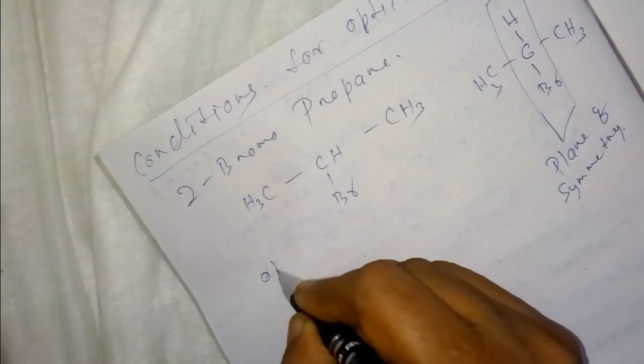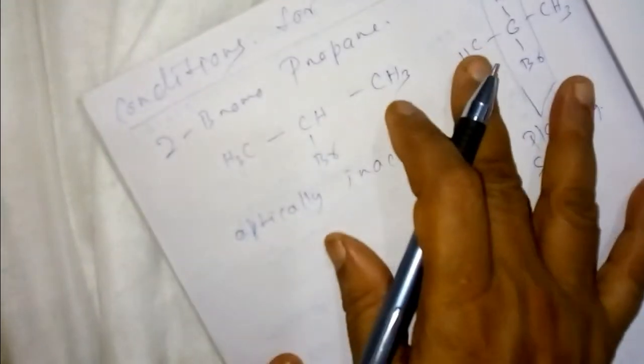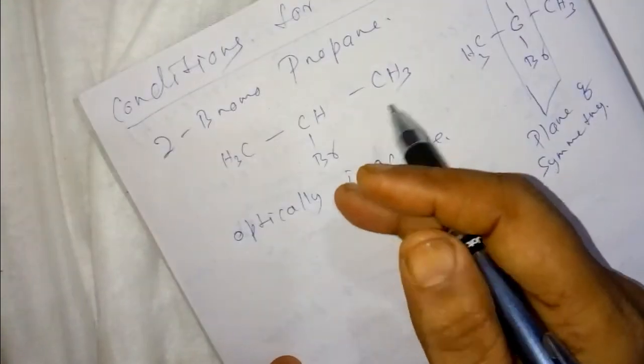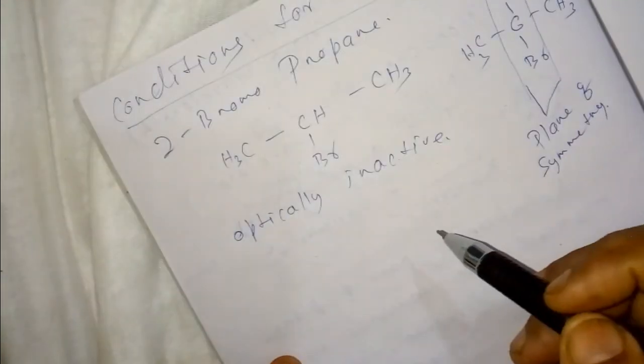So it is optically inactive. Optically inactive means it will not rotate the path of plane polarized light. That means the substance has a plane of symmetry.